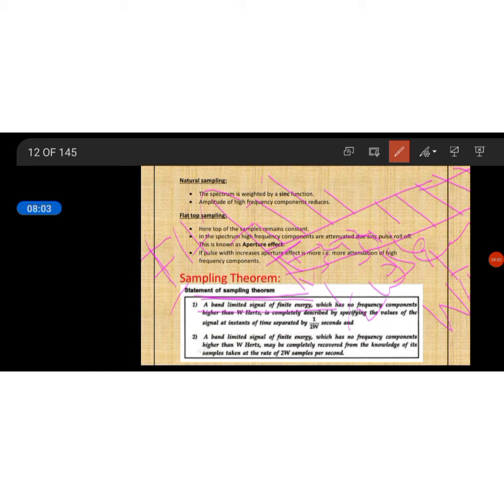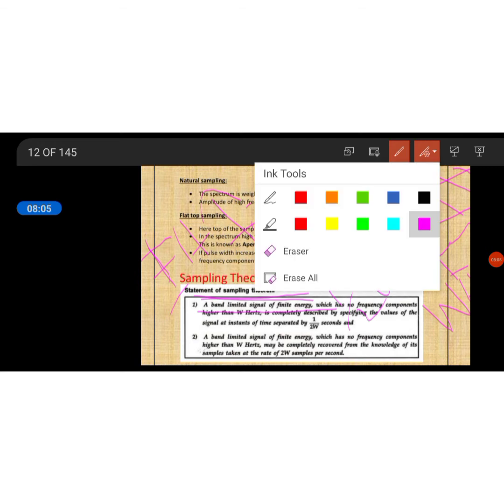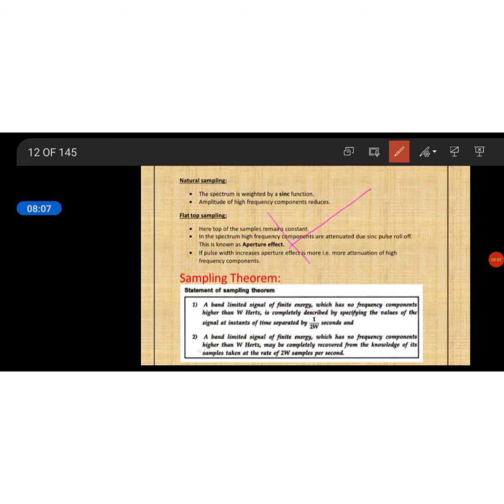The entire signal bandwidth is about W Hz. A band limited signal of finite energy which has no frequency component higher than W Hz is completely described by specifying the values of the signal at instants of time separated by 1 by 2 omega seconds. So this is the statement of the first part.